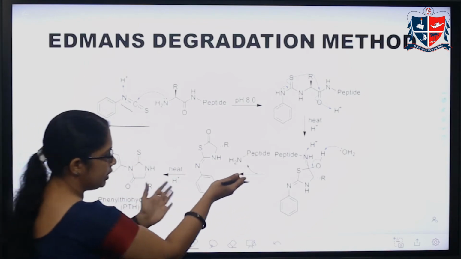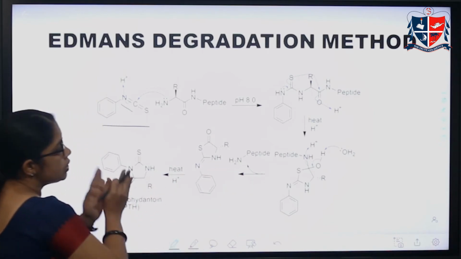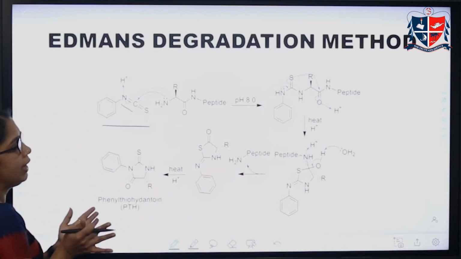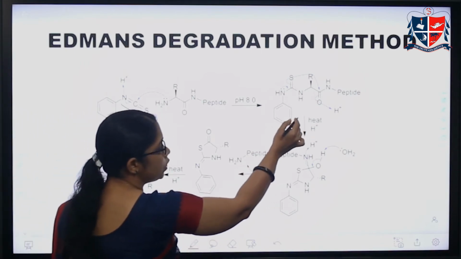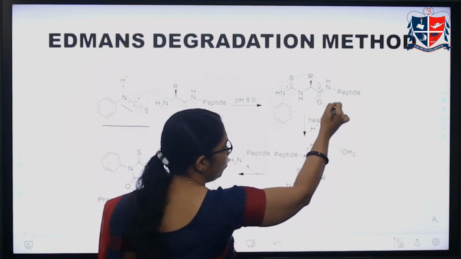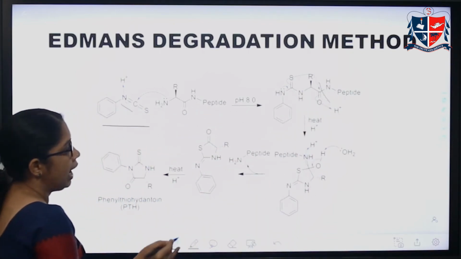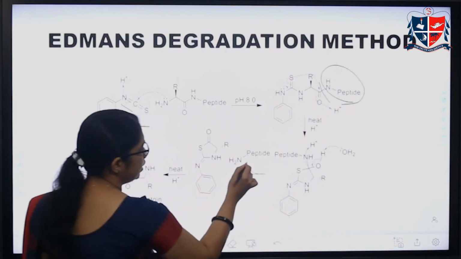Actually, the mechanism has two different steps, and I don't want to discuss those steps here. In a simple way, we can say that on hydrolysis the peptide bond, this NHCO bond, will undergo hydrolysis, and we get COH and NH2.